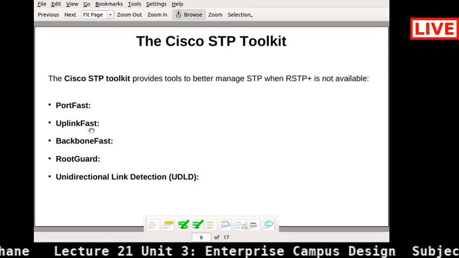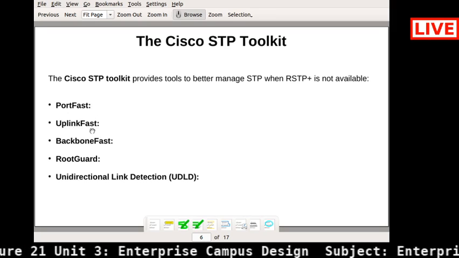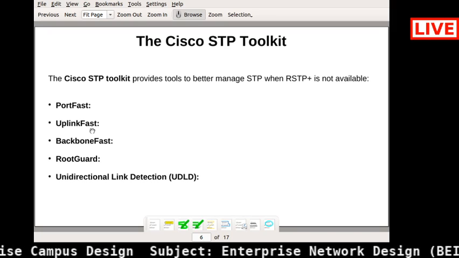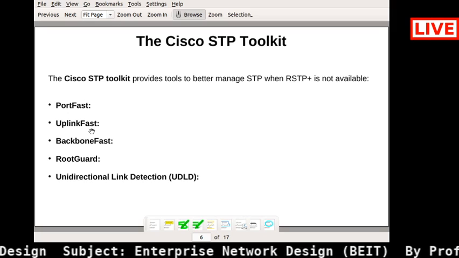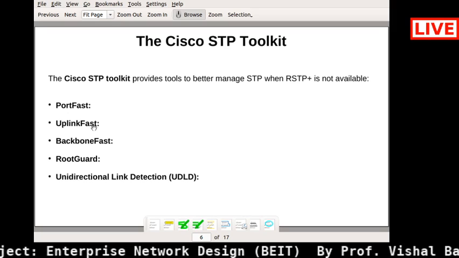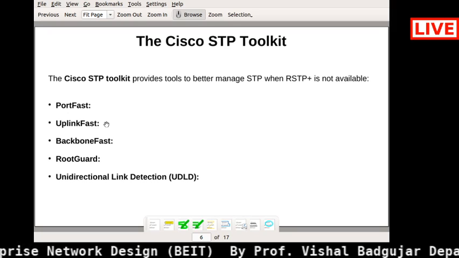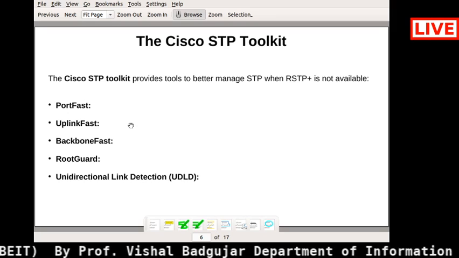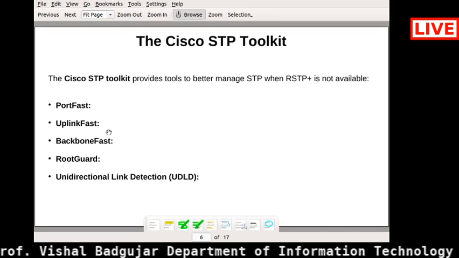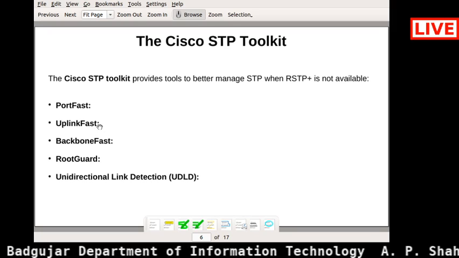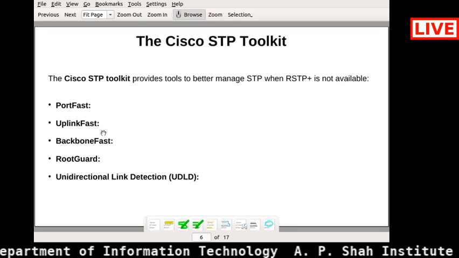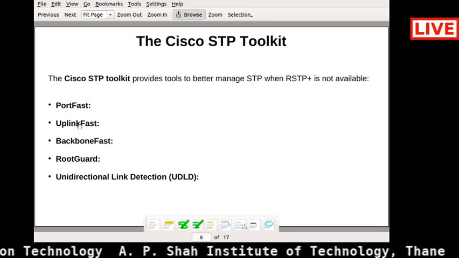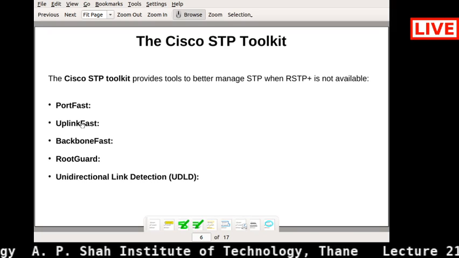Then the second one is UplinkFast. If a link on the switches in the campus core layer goes down or is blocked, it will be directly connected through the same switch by using UplinkFast.